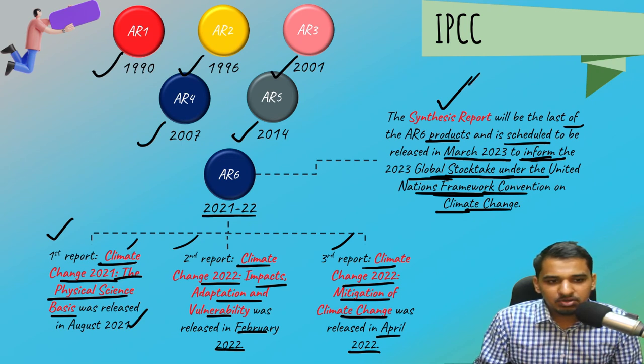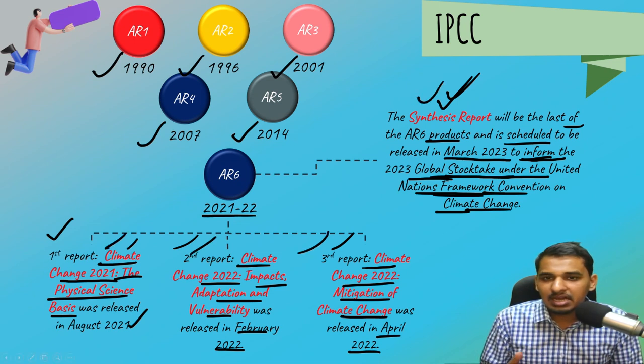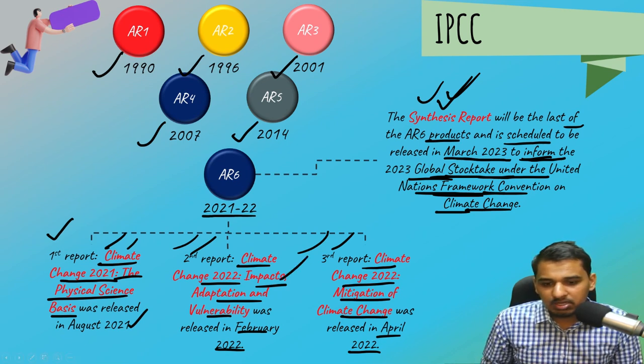So the synthesis report will be released by IPCC. These are the reports under AR6. So you should just know that there are 3 reports and a synthesis report. This can be asked in the examination. And if possible, try to just remember their headlines, what their names are, like Impacts, Adaptation and Vulnerability.